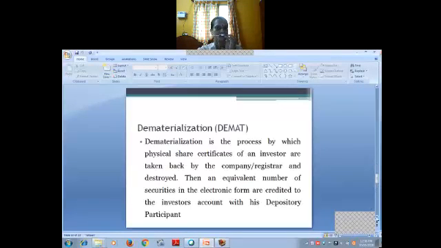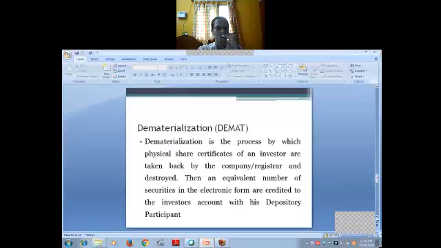Okay, and then dematerialization. This is very important. Demat account. Dematerialization is the process by which physical share certificates of an investor are taken back by the company. In a stock exchange, they will be taking the certificates back and providing something like a bank account. Then an equivalent number of securities in electronic form are credited to the investor's account with the depository participant. That is called a depository participant.